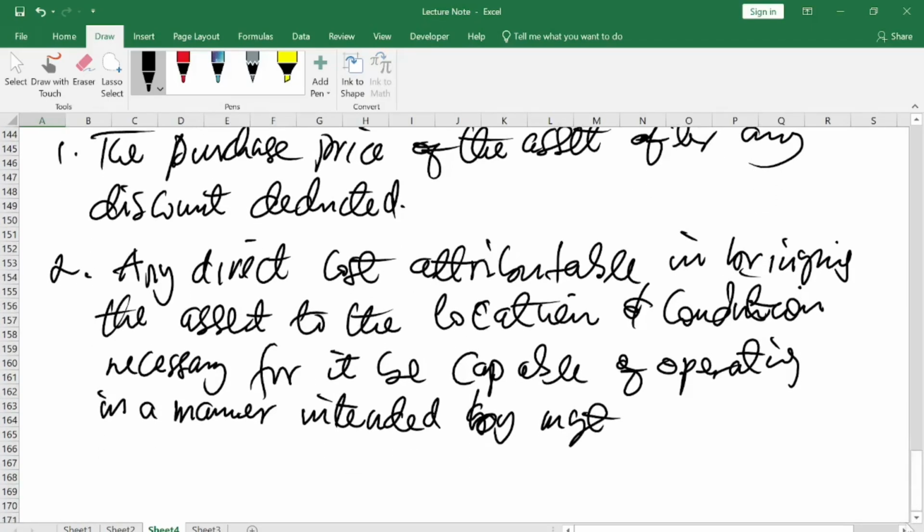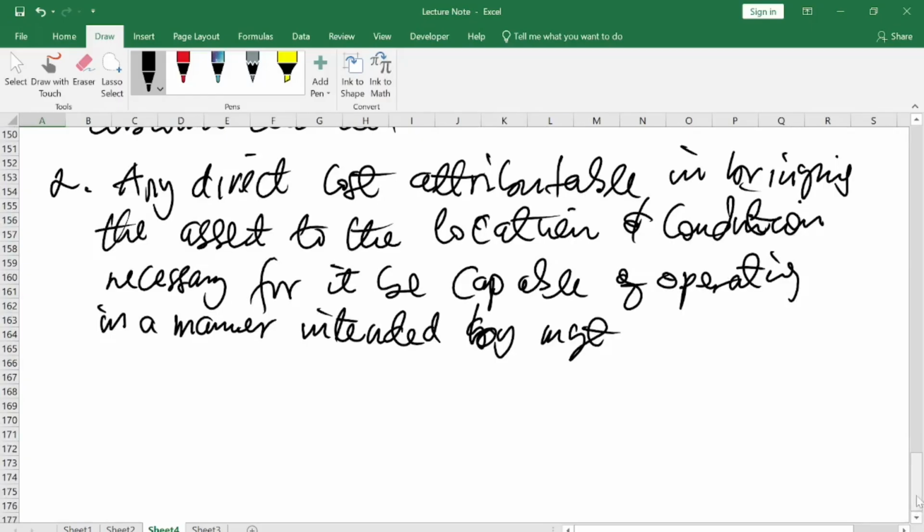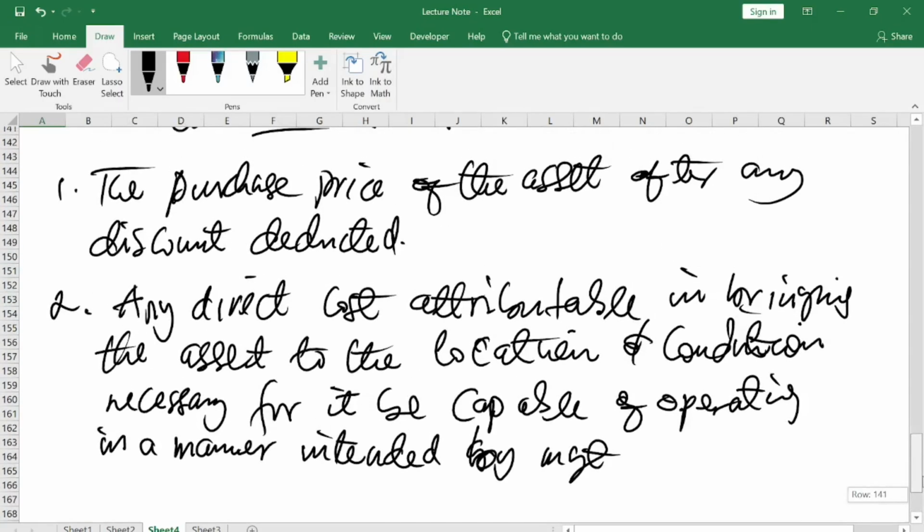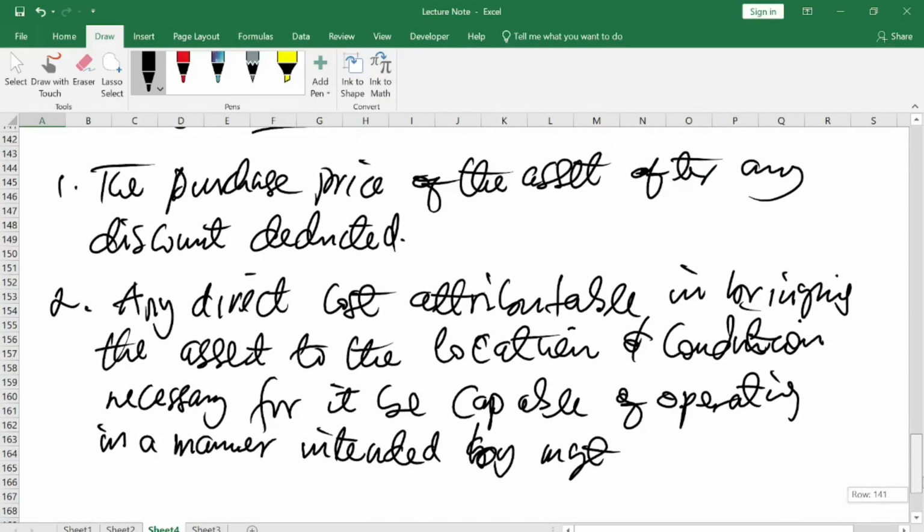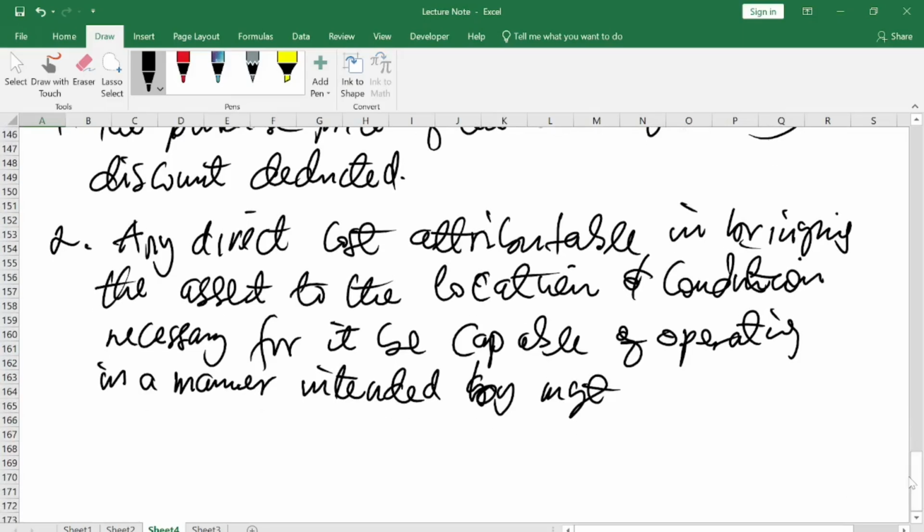Here, what they mean is after you acquire the asset, how much did you buy it for? So the price of the asset and any cost attributable after the acquisition. Possibly you imported the asset, so when it got to the port, you have to pay duty on the asset.